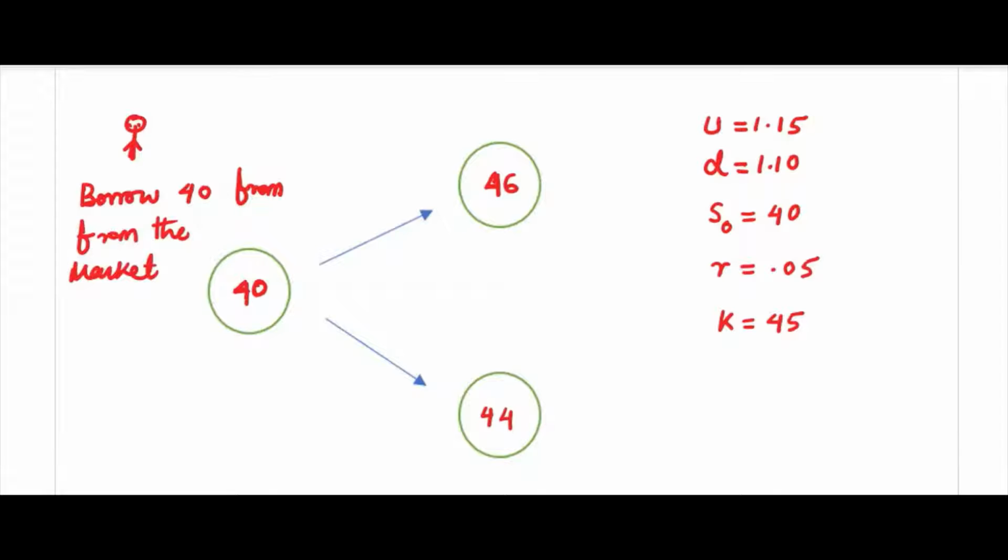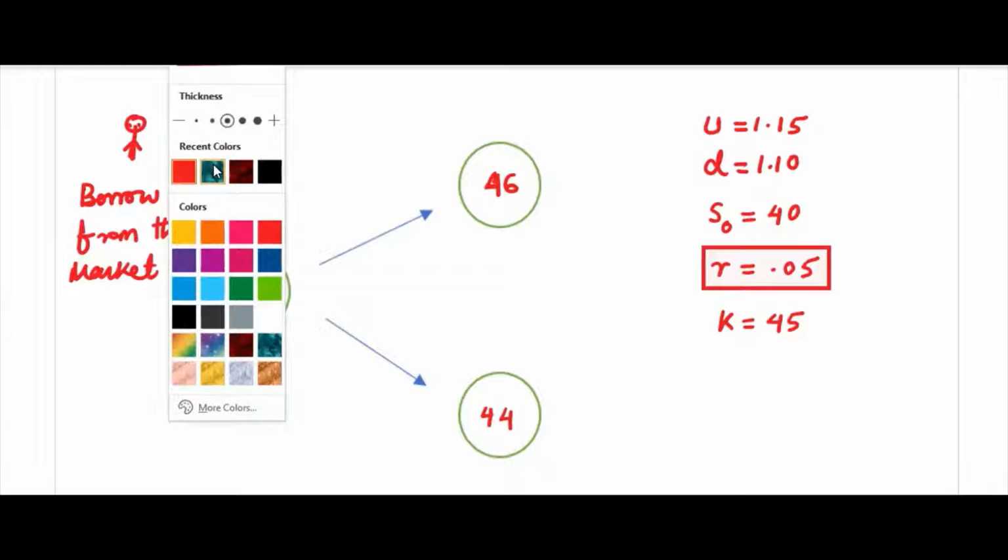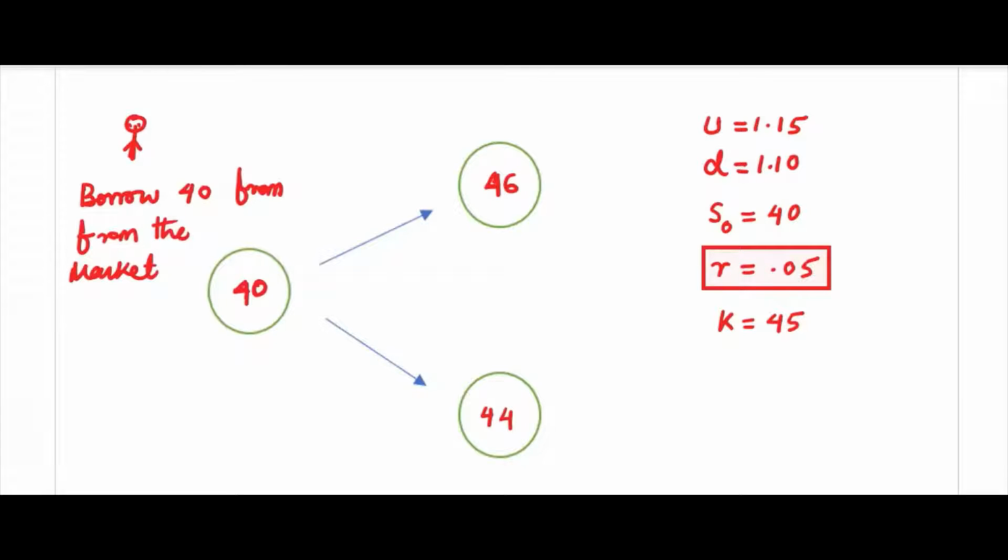So if you borrow 40 from the market now, what will happen? R is 5%. And your borrowing will grow after 1 year to 40 multiplied by e power 0.05, and that amount is 42.05.